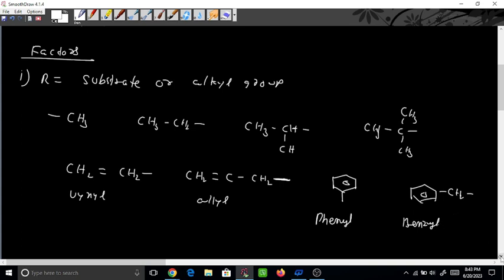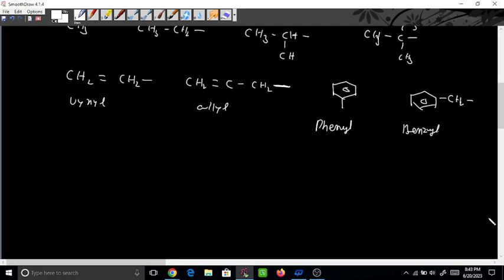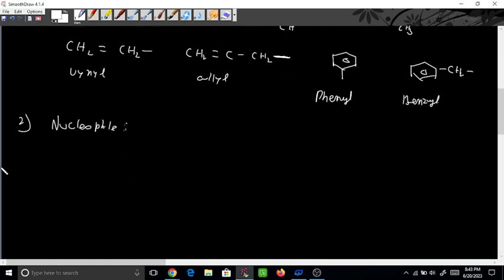Another one is the leaving group. So this one is the substrate and the second one is the nucleophile. So what is the difference between nucleophile and base? Do you know any difference between nucleophile and base? Basically, just write this difference. Nucleophiles are those particles which can donate an electron pair and generate a sigma bond by donating this electron pair.